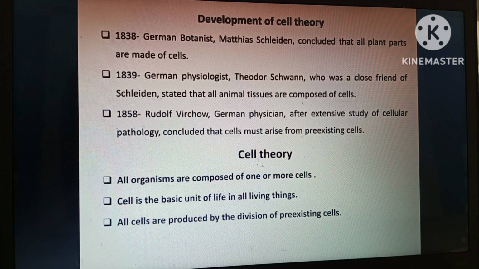Three scientists basically developed the cell theory. One is the German botanist Matthias Schleiden in 1838 and 1839, then the German physiologist or animal zoologist Theodor Schwann, and Rudolf Virchow. Both of them belong to Germany. They developed the cell theory. Following are the postulates of the cell theory. All organisms are composed of one or more cells.